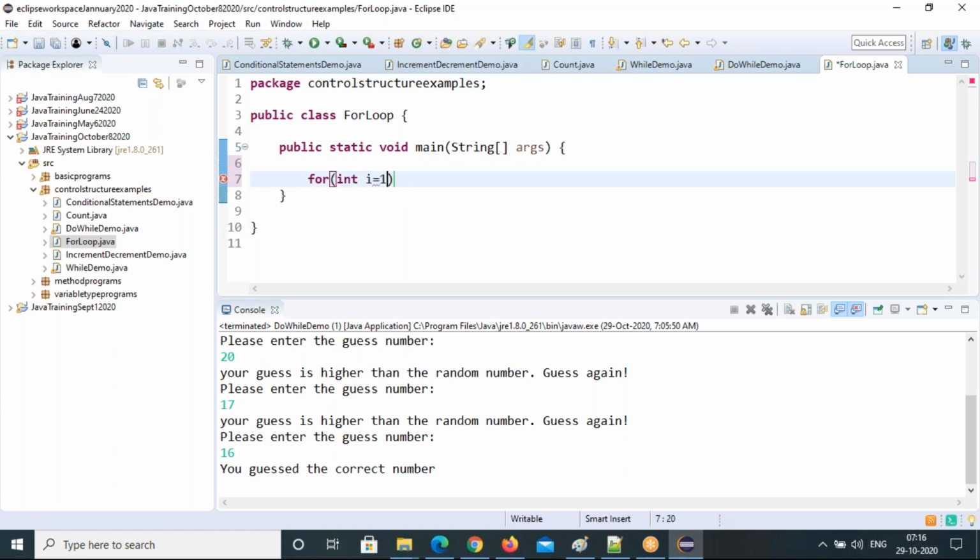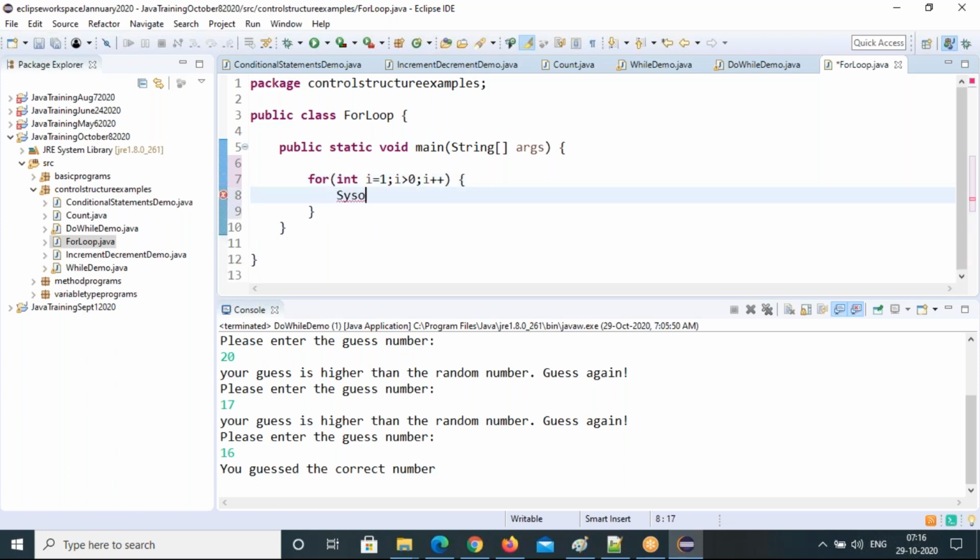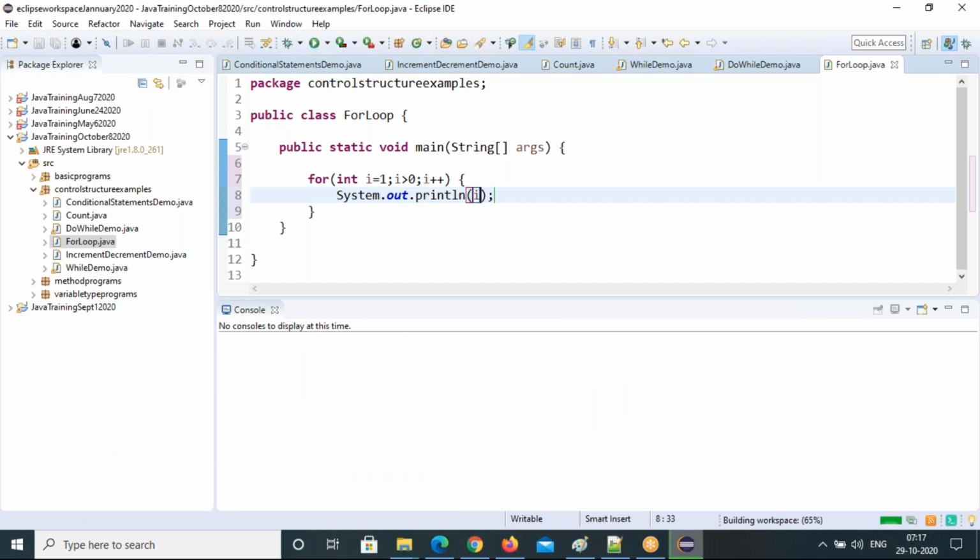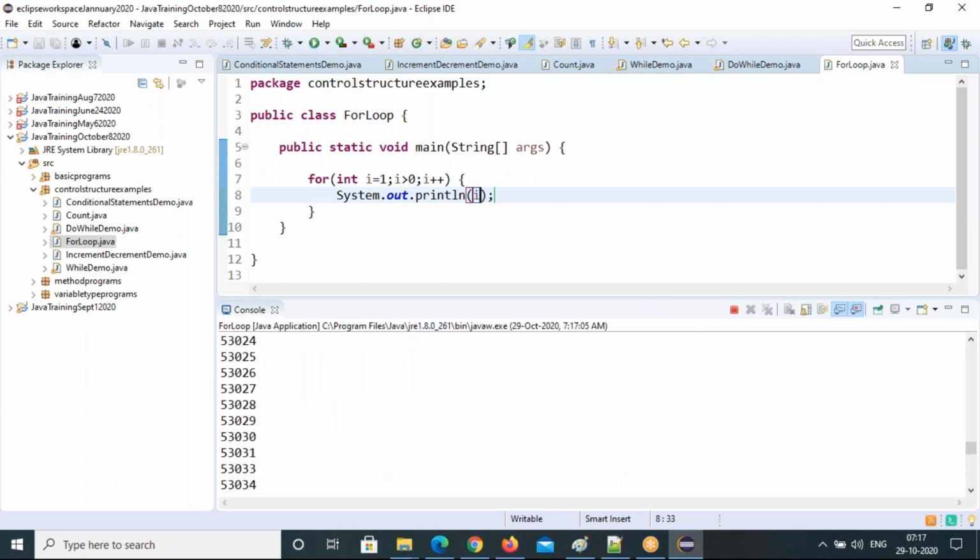So: int i = 1; i >= 0, or i > 0; i++. If this goes infinite, the loop will go infinite. Execute it. It's never going to stop. See how fast it is. Keep going, keep going.